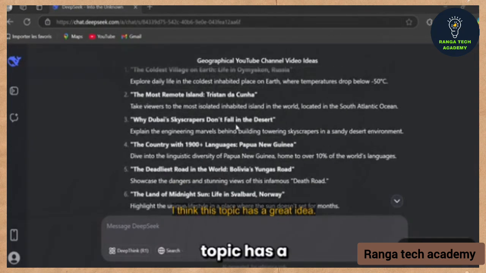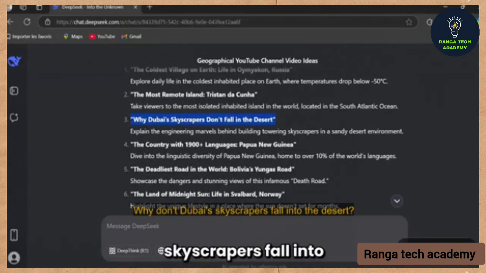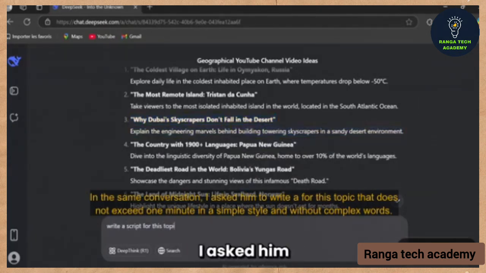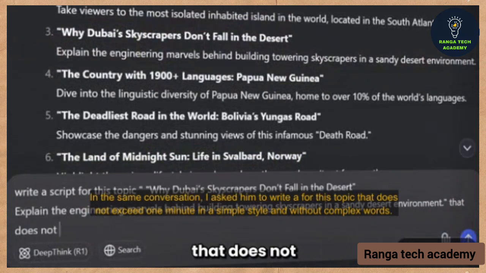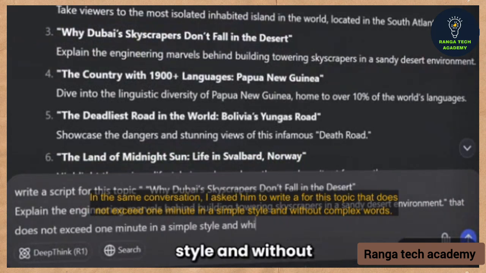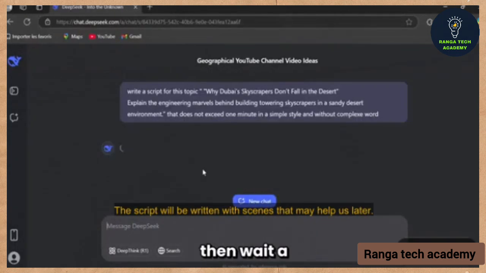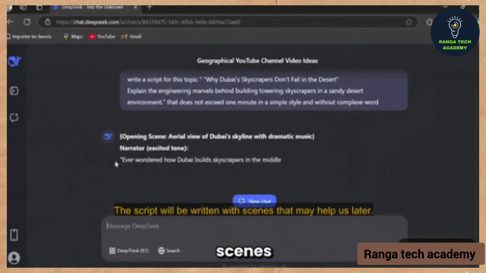Now all you have to do is choose a topic from among the 10 topics. I think this topic has a great idea: why don't Dubai's skyscrapers fall into the desert? So I'm going to copy it. In the same conversation, I asked it to write a script for this topic that does not exceed 1 minute, in a simple style and without complex words. Now, as usual, send the request, then wait a bit. The script will be written with scenes that may help us later.